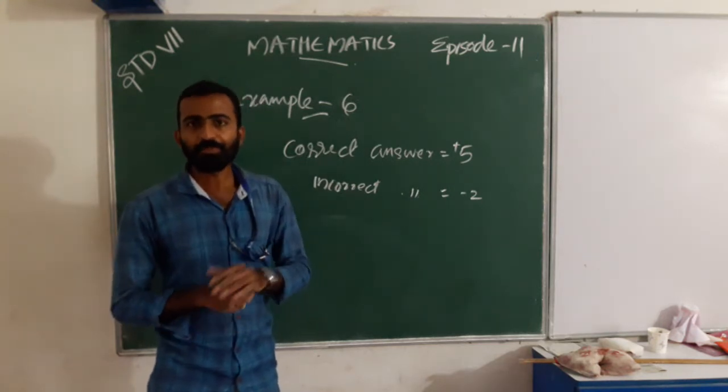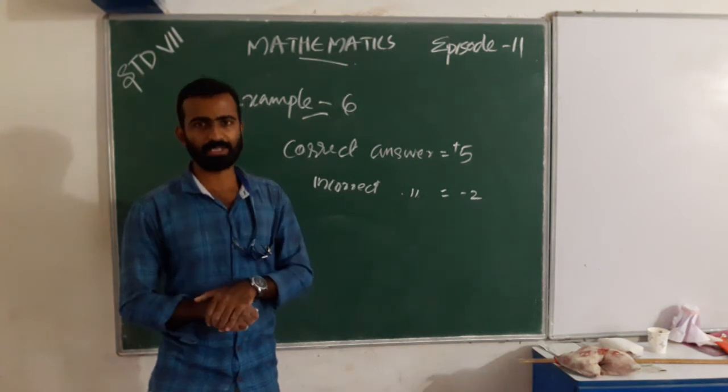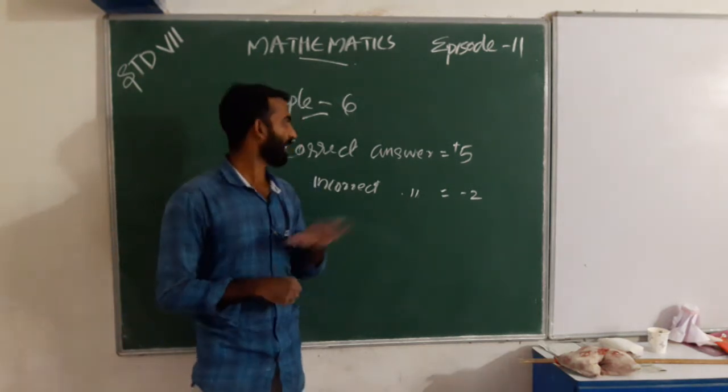From the question we know that Radhika got 10 correct answers.